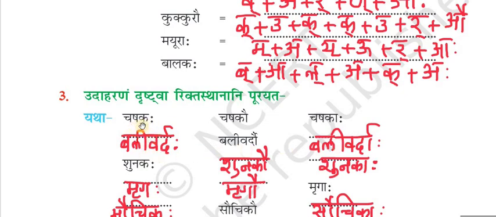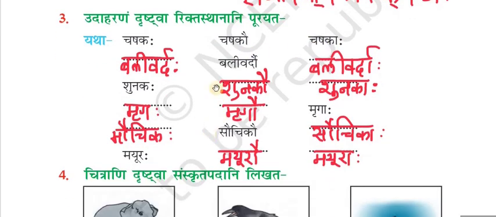Chashakaha, chashakau, chashakaha. So this is ekavachanam, chashakau is dvivachanam, chashakaha is bahuvachanam. Likewise, we have to fill in the blanks. So balivardau, they gave balivardau. So ekavachanam is balivardaha and bahuvachanam is balivardaha. So balivardaha, balivardau, balivardaha.